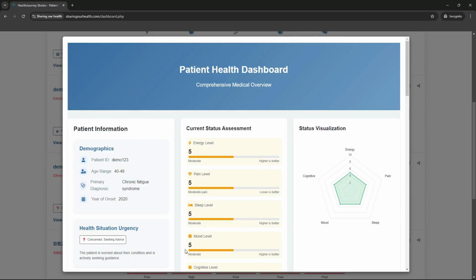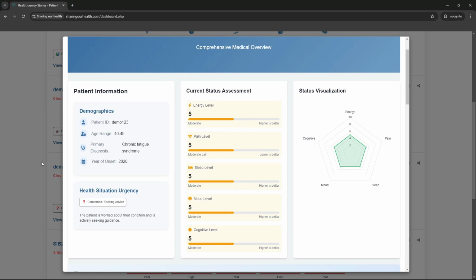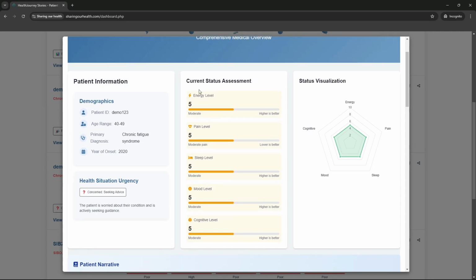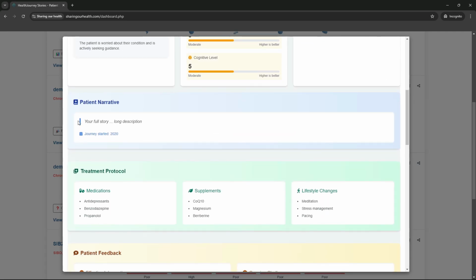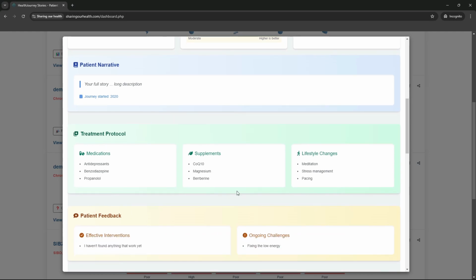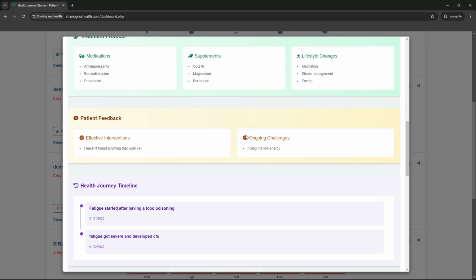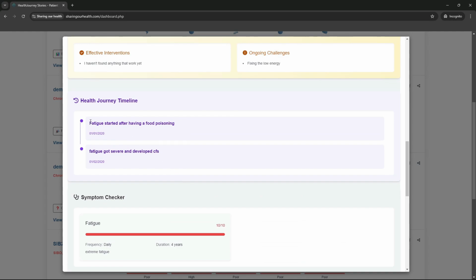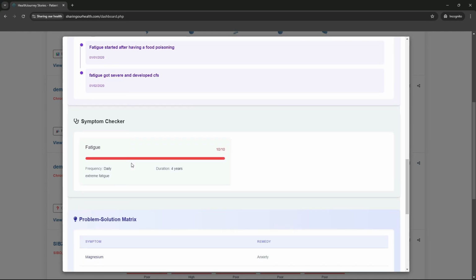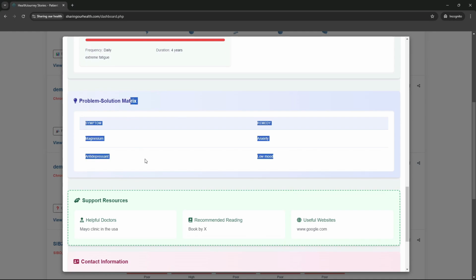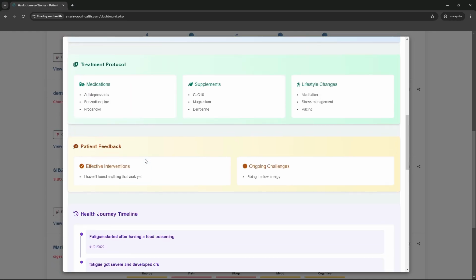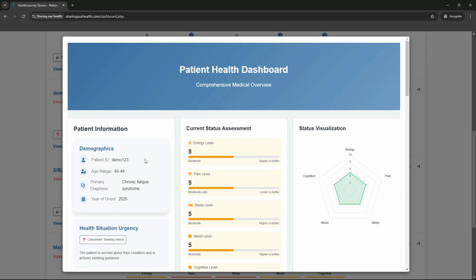So here's all the data shown. First you got the user info, then you got the badge, then you got the symptoms. Everything is shown in a very graphical and easy to understand way, as you can see. Then you got the full story here. You got all the medication, supplements, lifestyle changes, effective interventions, ongoing challenges. Then you got the health journey timeline. Then you got the symptom checker. Then you got the problem solution matrix, which we talked about before, and the support resources. So as you can see, it's a very useful tool.